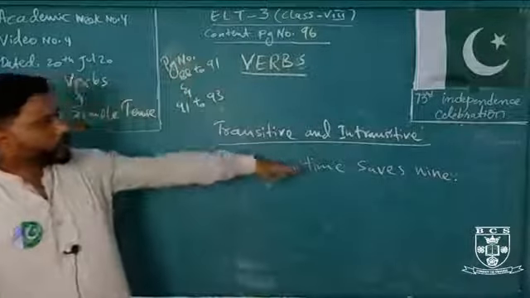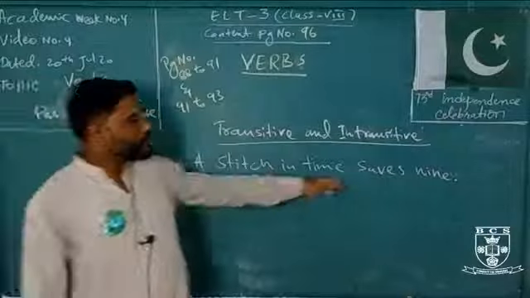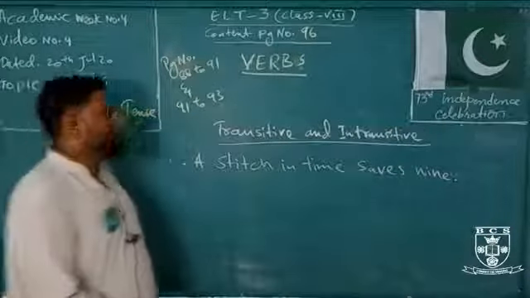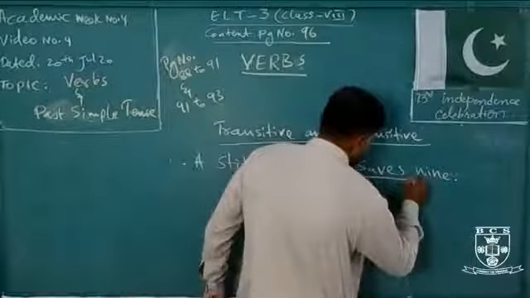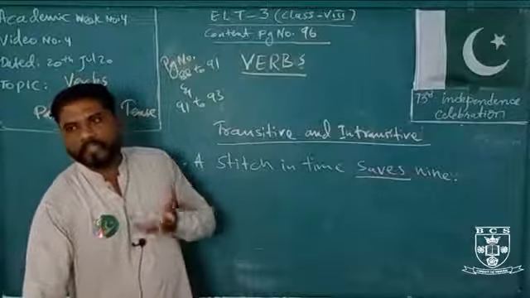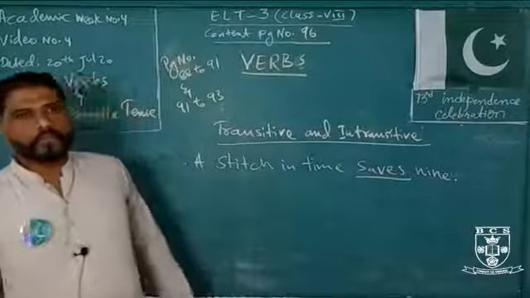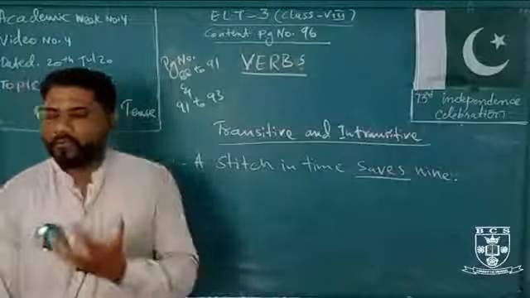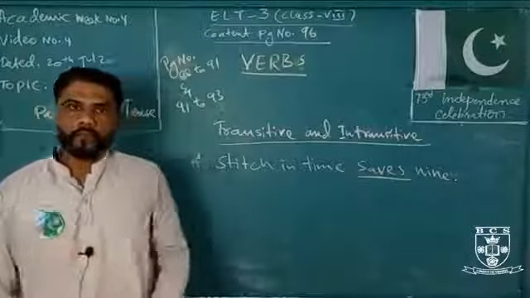So how you are going to pick that, how you will say this is transitive or intransitive verb? Easily. Easy what? The word saves. Like if I make a sentence, he saves. So sense is not complete. The word comes in my mind: what? What?